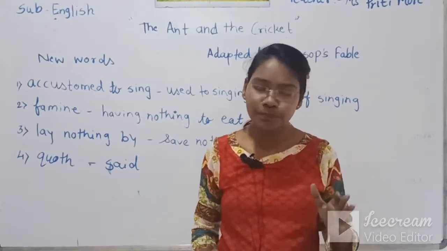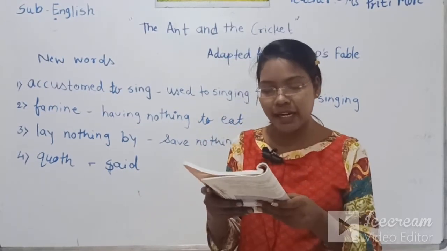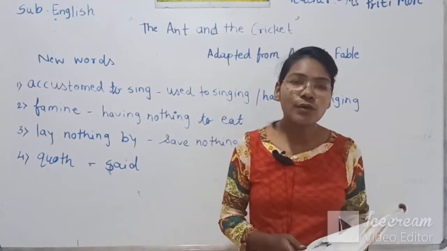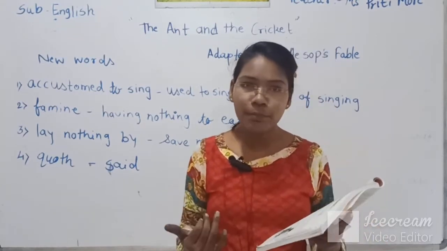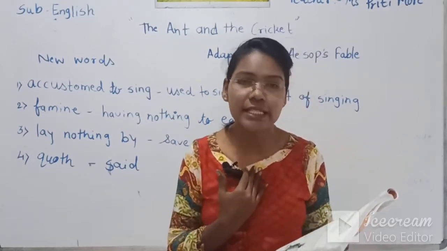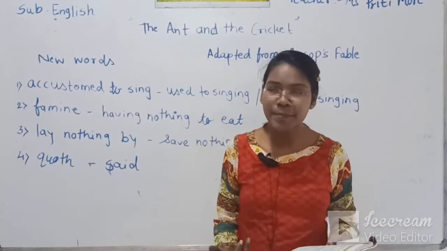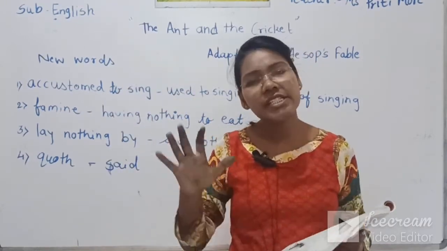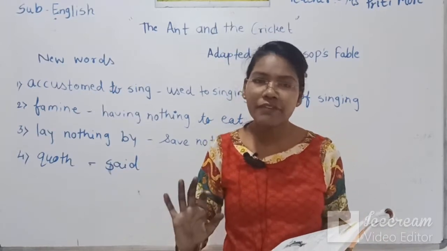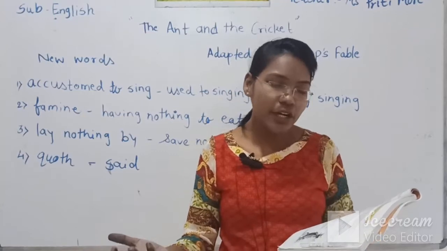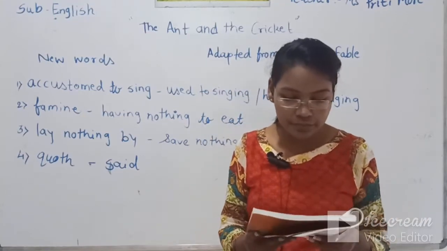In the same way, the cricket is saying, if I go to the ant's house, she will help me, she will give me the shelter to protect myself from the rain and from the winter, and I will just take it as a borrow. I will just borrow it and will repay it tomorrow.